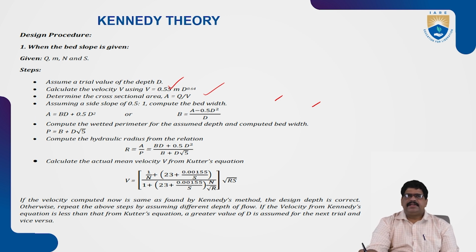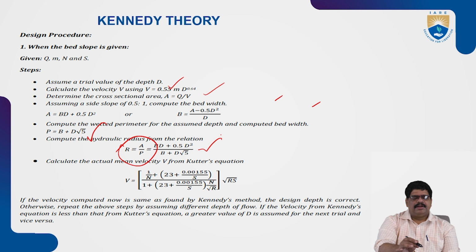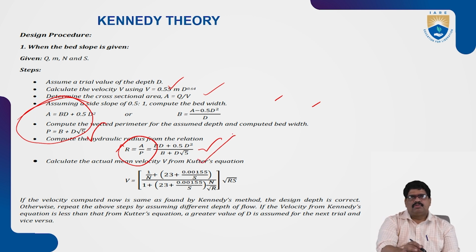Next, compute the wetted perimeter from the assumed data, P is equal to B plus D into root 5. Next, compute the hydraulic radius. How to calculate the hydraulic radius? We know very well the formula, R is equal to A by P. So A is equal to BD plus 0.5 D square, divided by B plus D root 5.